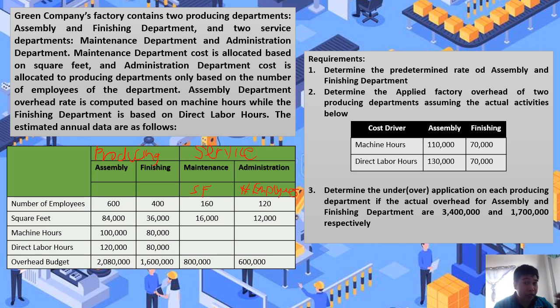Then number 3, ang assembly department naman daw ay ita-transfer na or kukumputin natin yung ating predetermined rate using the machine hours. Finishing department naman, kukumpute natin yung predetermined rate using the direct labor hours. So tatandaan nyo lang po yung mga sinabi natin kasi it will be our basis later para mas madali natin ma-compute yung ating predetermined rate.